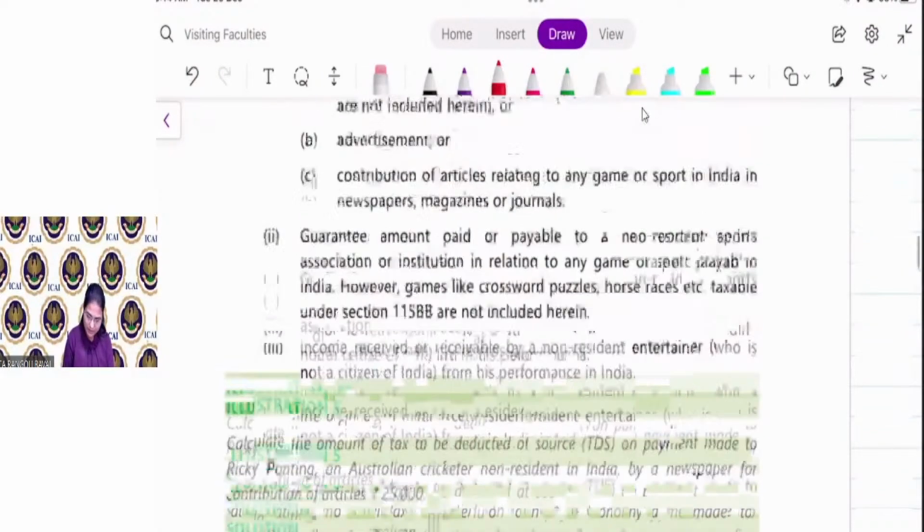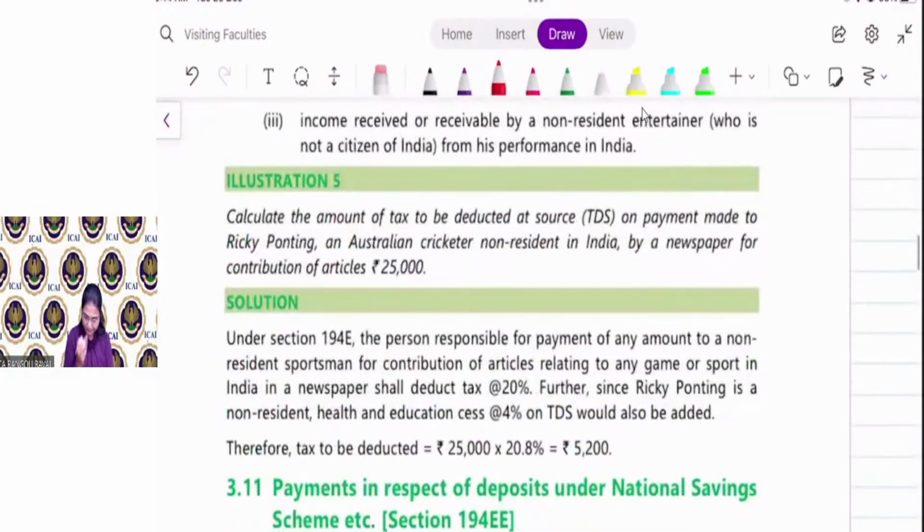Okay, let us discuss illustration number 5. Calculate the amount of tax to be deducted at source on payment made to Ricky Ponting, an Australian cricketer, non-resident in India, by a newspaper for contribution of an article, rupees 25,000. Here the TDS is required to be deducted under section 194E at the rate of 20.8%. How 20.8? 20% basic TDS rate plus 4% cess. Here the surcharge is not applicable.